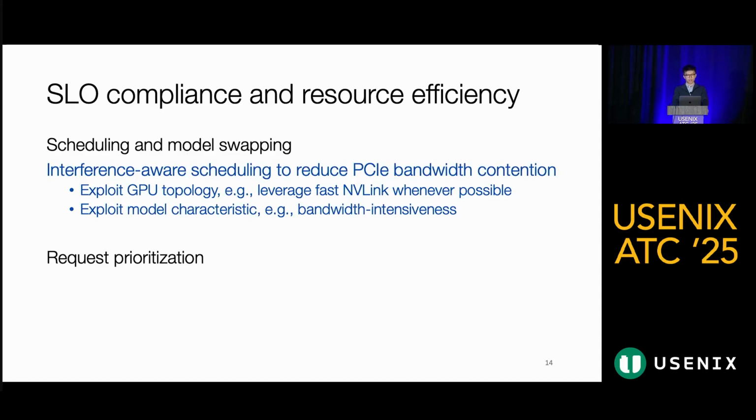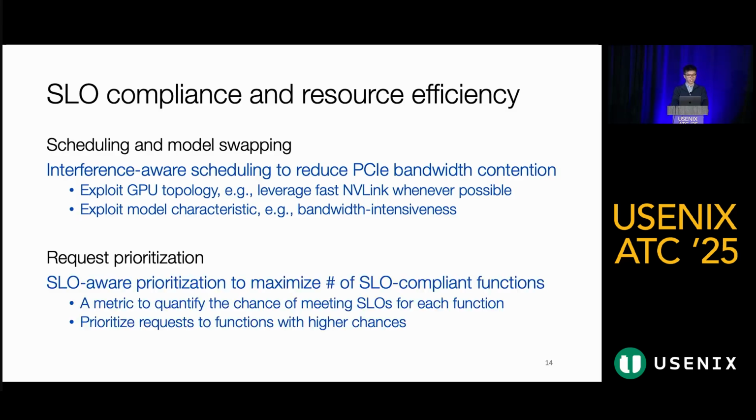First, in terms of scheduling and model swapping, Torpor strives to minimize PCIe bandwidth contention across requests by taking into account both the underlying GPU hardware topology and specific model characteristics. For instance, Torpor routes data over faster NVLink connections whenever possible, which reduces PCIe traffic. It also considers the bandwidth intensity of different models and carefully schedules the models with high bandwidth demands.